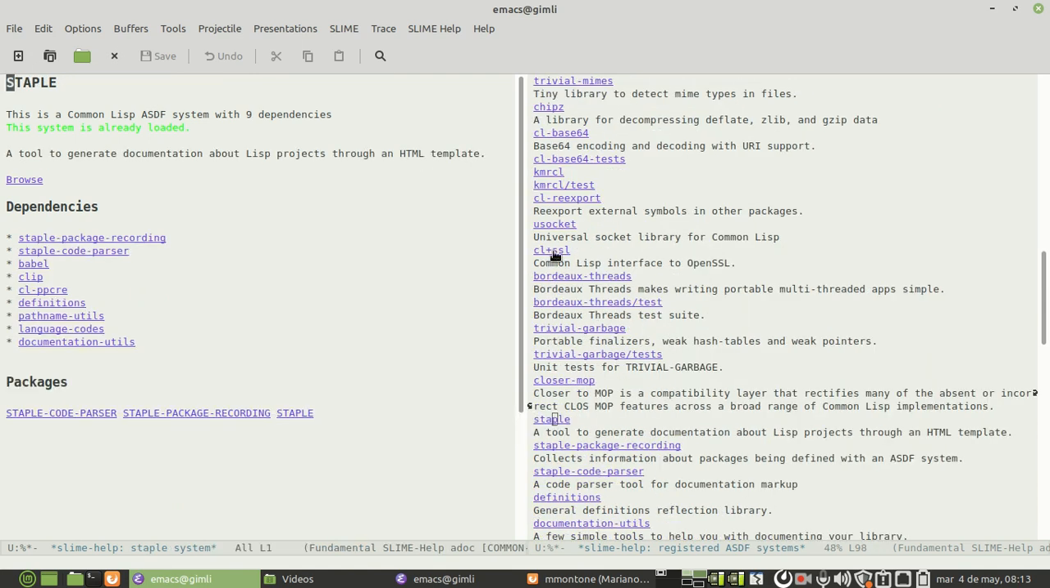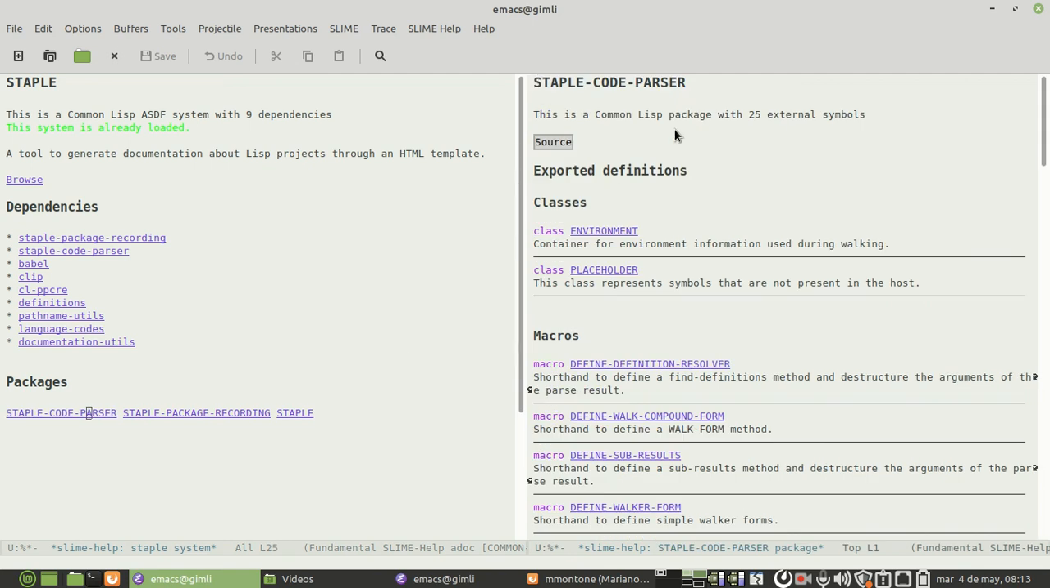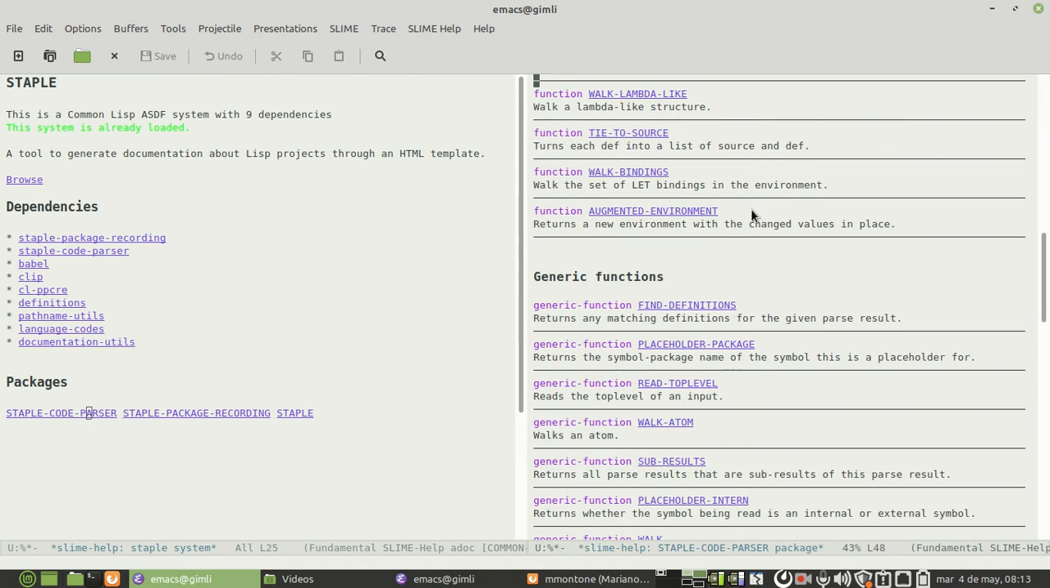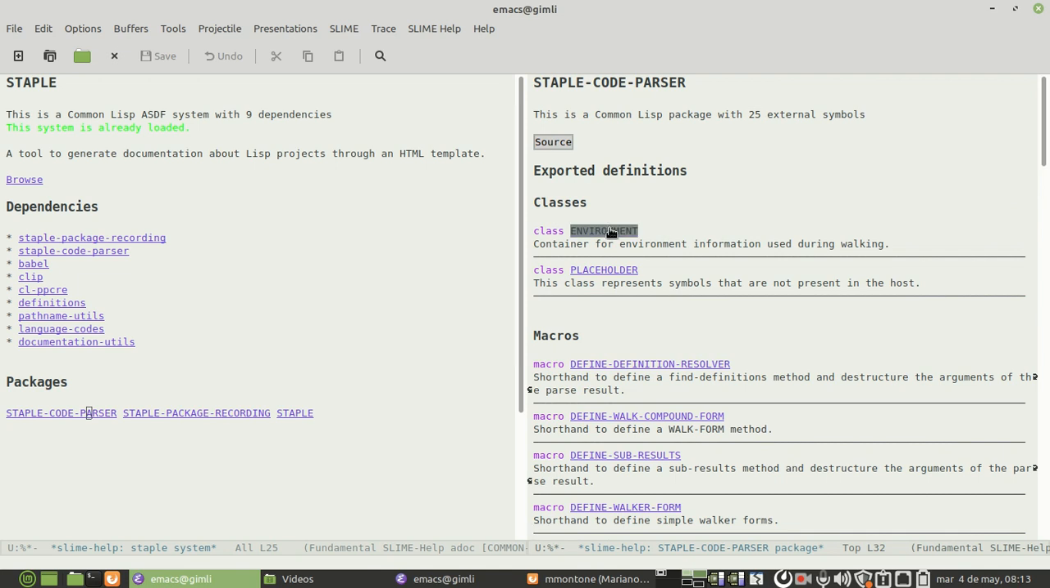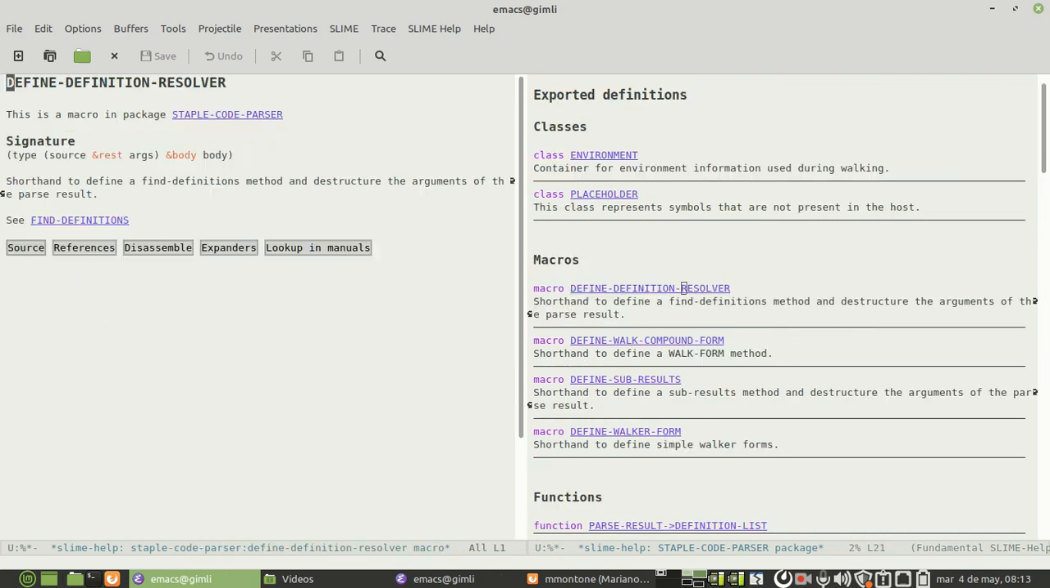And so, for example, for each package, we can see the exported definitions, classes, macros, functions, generic functions, variables, and so on. Definitions are shown like this, with docstrings highlighted, and you can follow links between them.